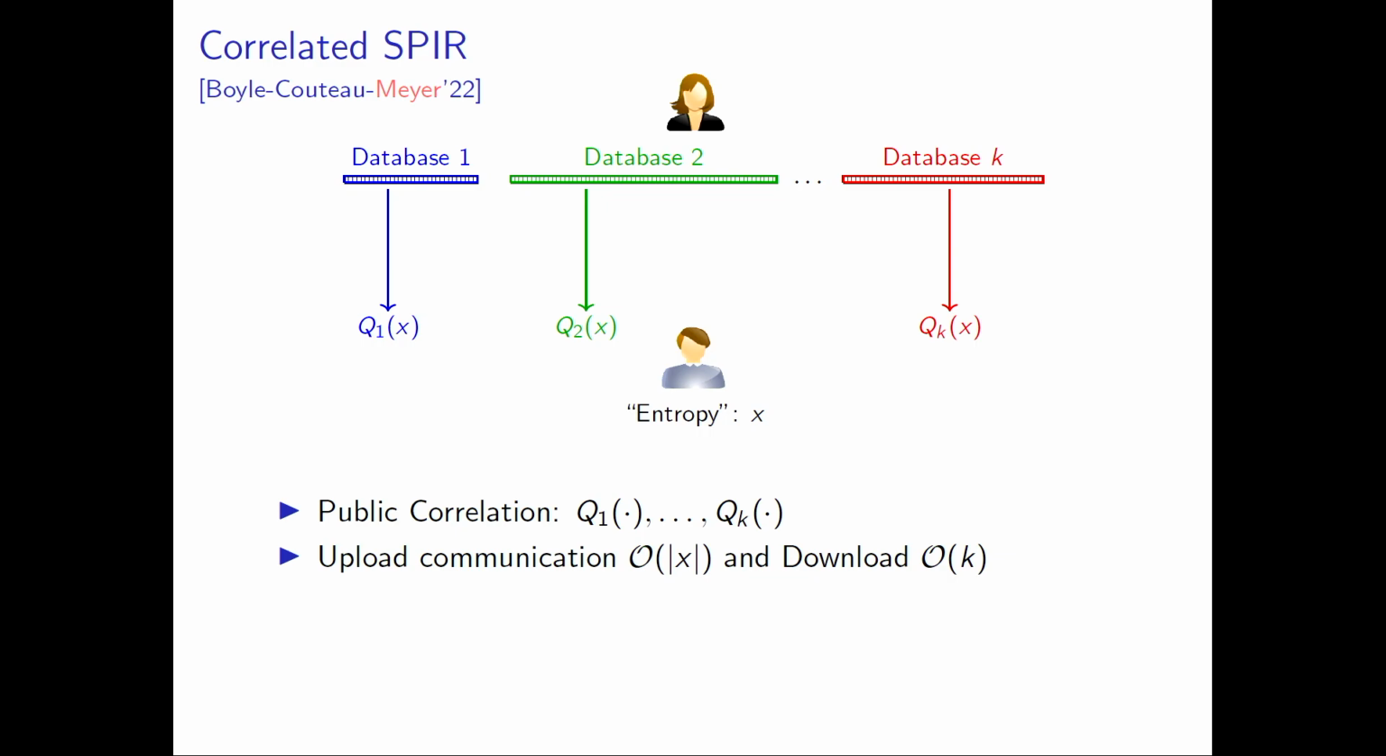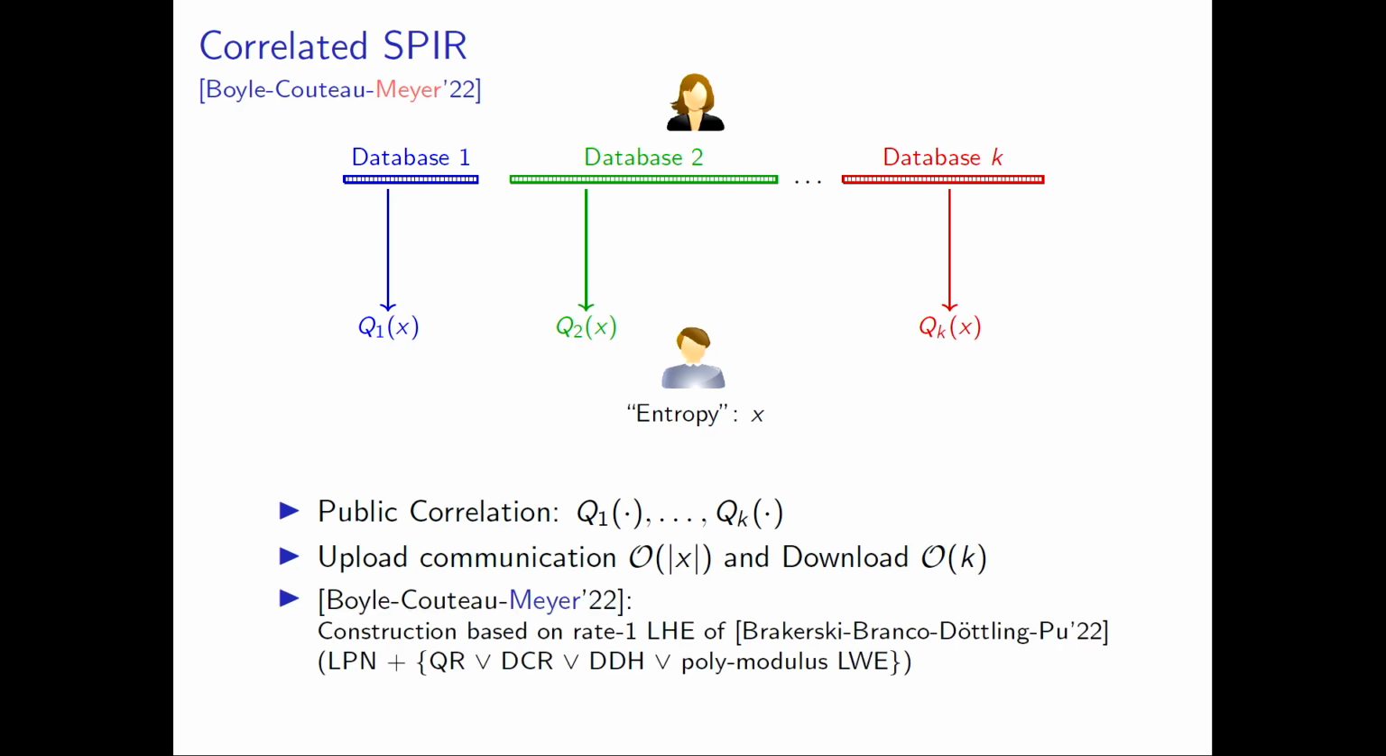If you think about it for a minute, using rate 1 FHE, you can do this. But what we showed last year is that you can, in fact, do it from a primitive which is morally much closer to linearly homomorphic encryption, which is good news if we're trying to get rid of FHE for the task of sublinear secure computation. So we'll be using this primitive a bit later in the talk.